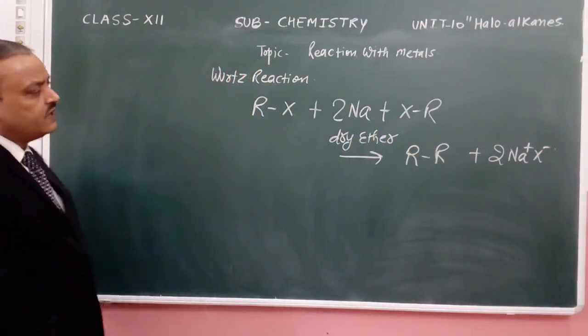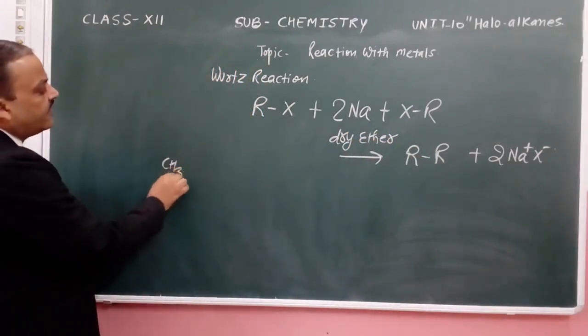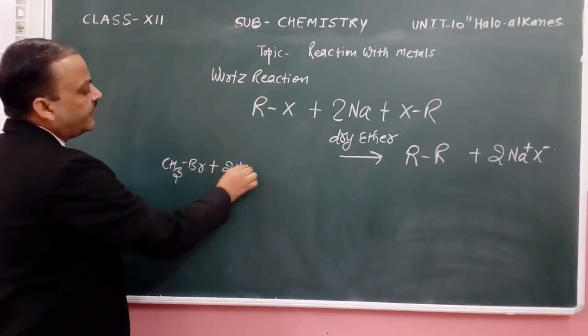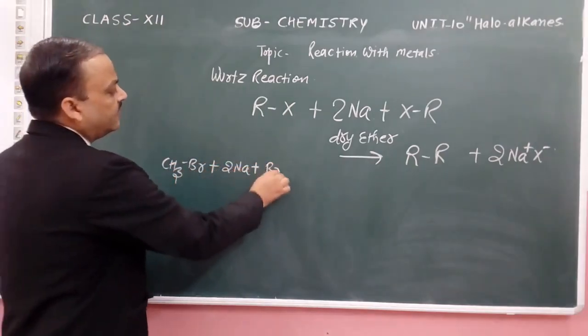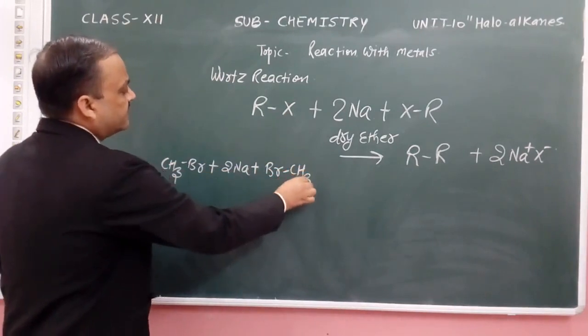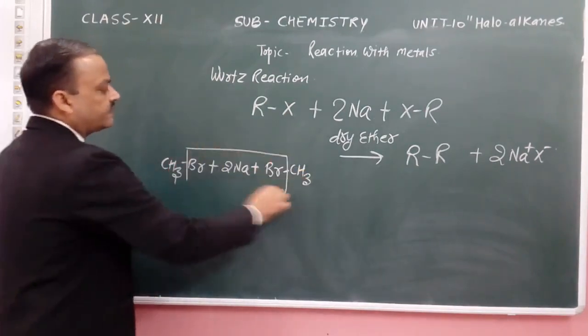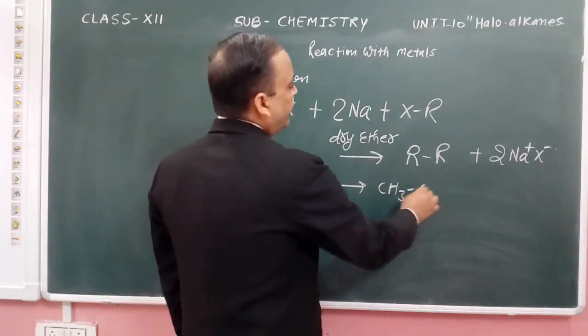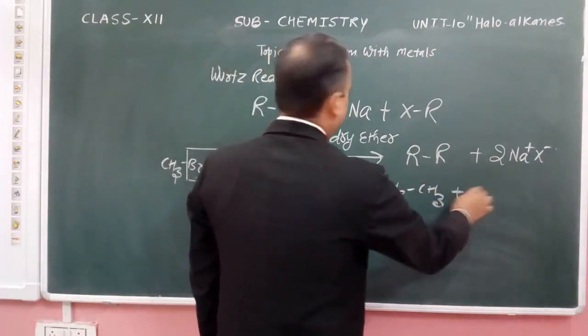So by using this reaction, we will get the product: 2Na plus CH3Br, and by this reaction we are getting the alkane.